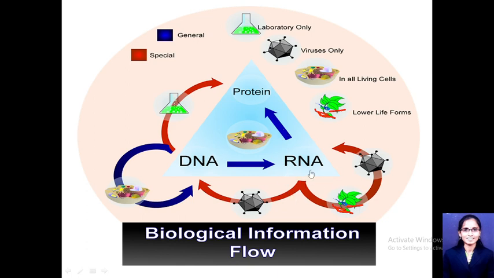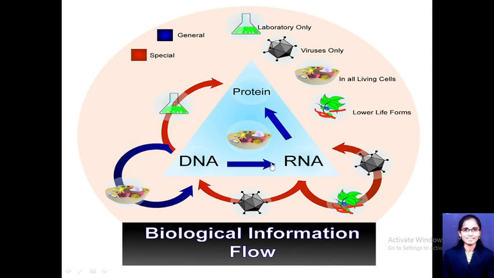The formation of RNA by using DNA as a template is the process of transcription, and the process of synthesis of proteins by utilizing information coming from the RNA is the process of translation. So overall the central dogma shows three steps which are very important for any cell. One is the replication of DNA, second is the transcription of DNA, and third is the translation of RNA. So replication, transcription and translation are the three important processes of life.